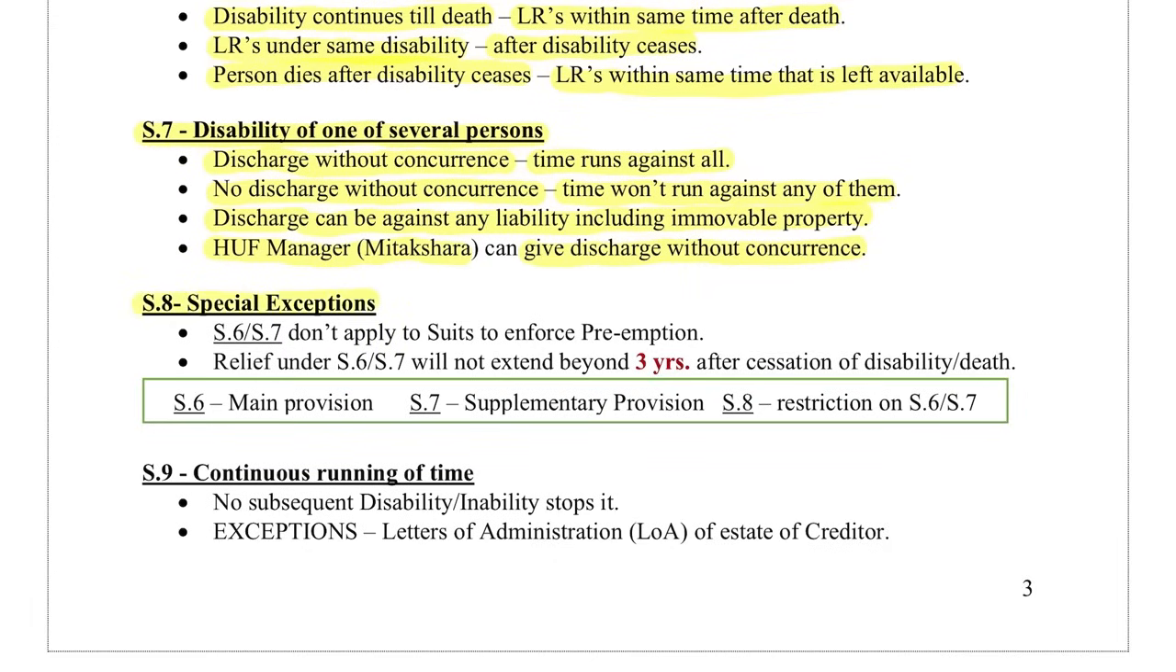Section 8 talks about special exceptions. Sections 6 and 7 don't apply to suits to enforce preemption, and relief under Sections 6 and 7 will not extend beyond 3 years after cessation of disability or death. You have to remember that Section 6 is the main provision, Section 7 is a supplementary provision, and Section 8 restricts Sections 6 and 7.